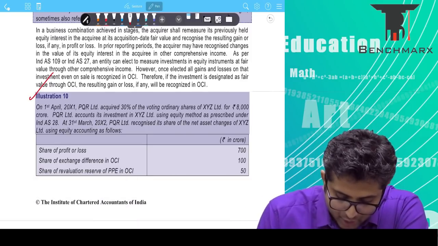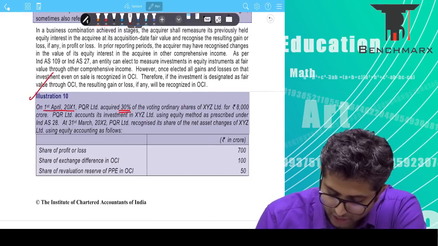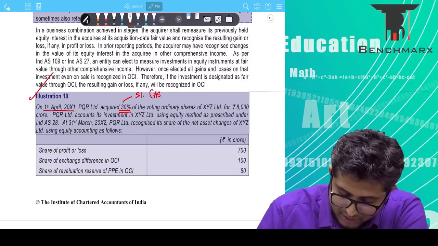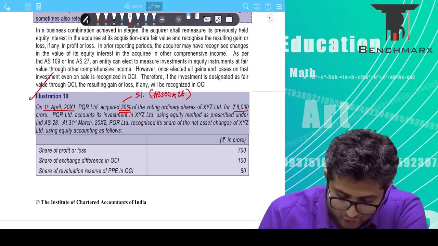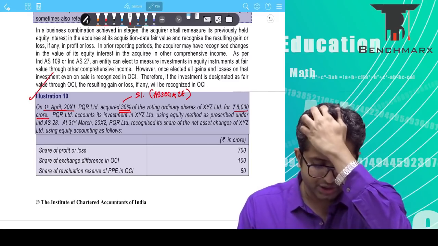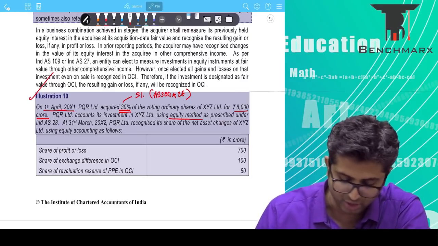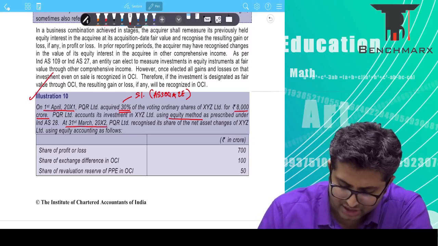On 1st April 2011, PQR acquired 30% of the voting rights of XYZ, which means this gives me significant influence and hence an associate relationship, for 8,000 crores. PQR accounts for its investment in XYZ using the equity method as prescribed under Ind AS 28, which is the correct method. On 31st March 20X2, is it the same day?